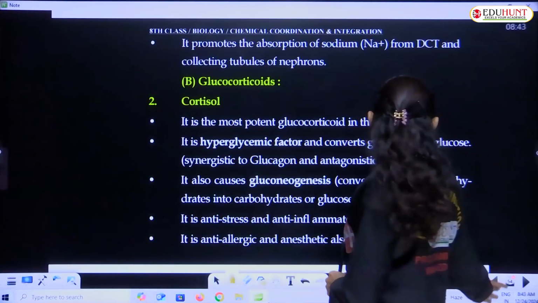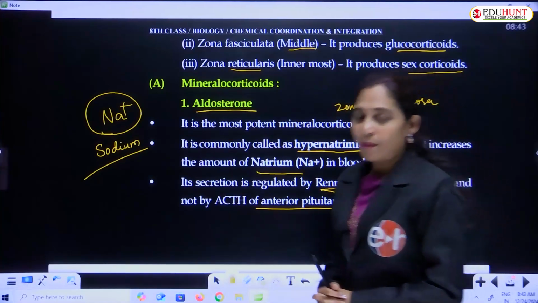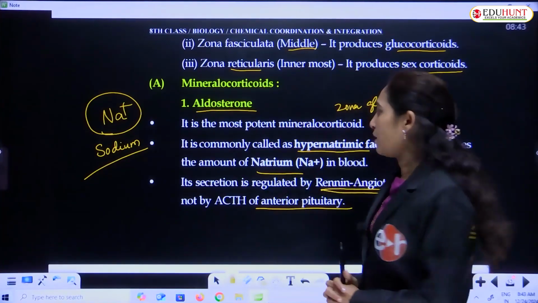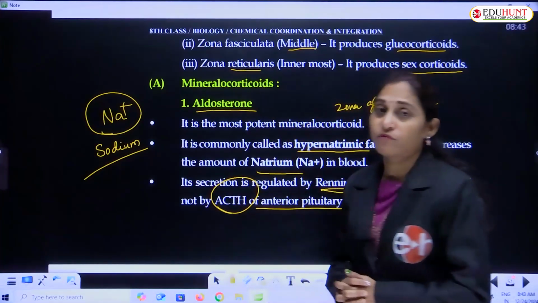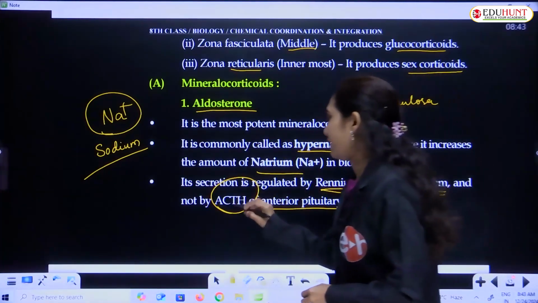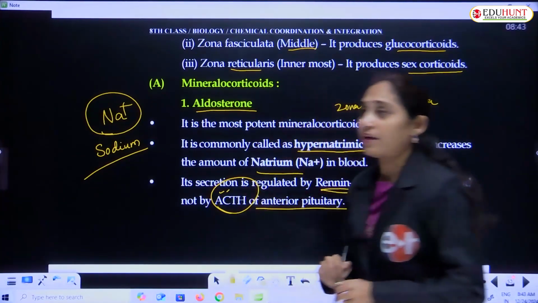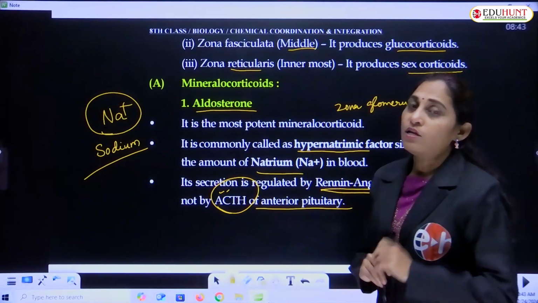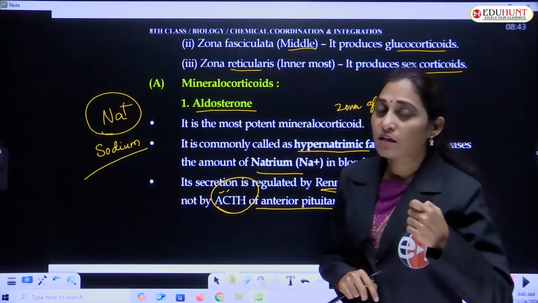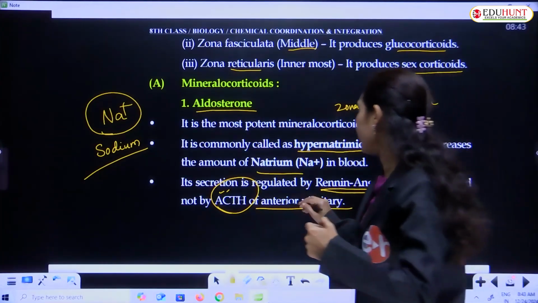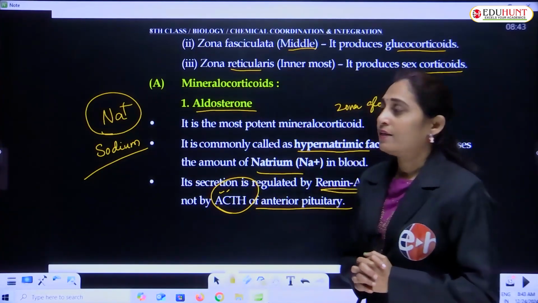This must be remembered because in multiple choice questions they ask, and there is a chance of confusion. ACTH is the hormone secreted by the anterior pituitary gland.